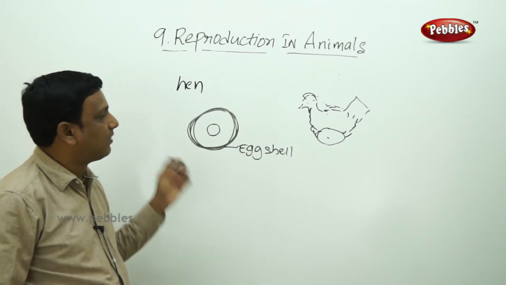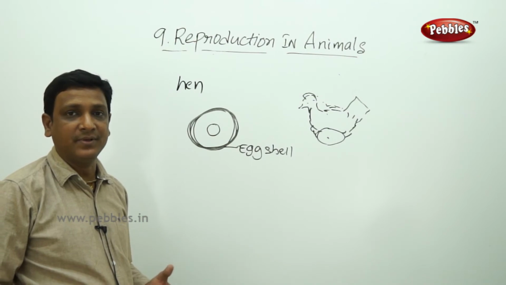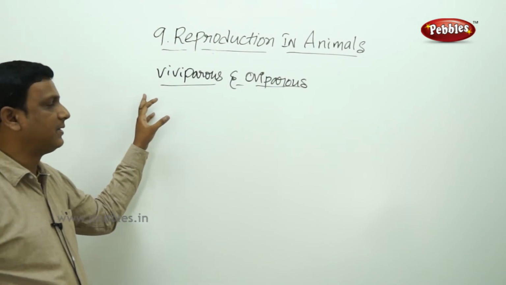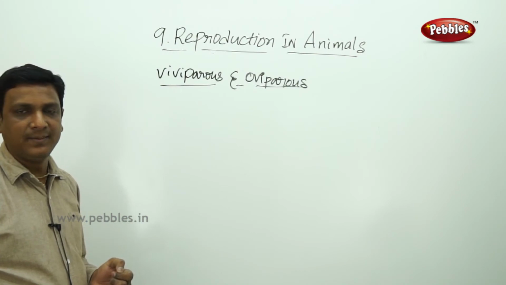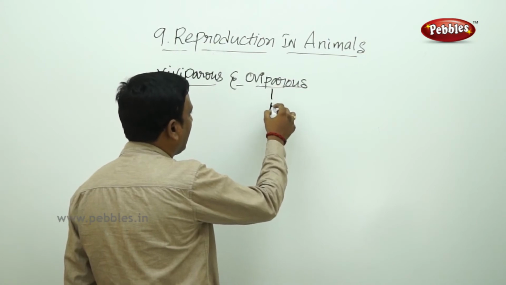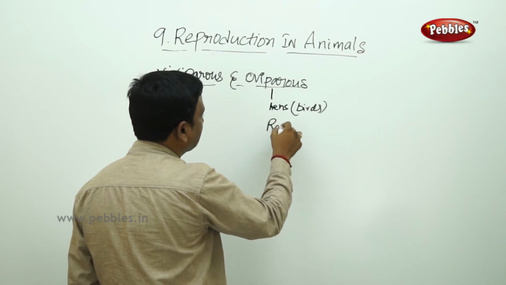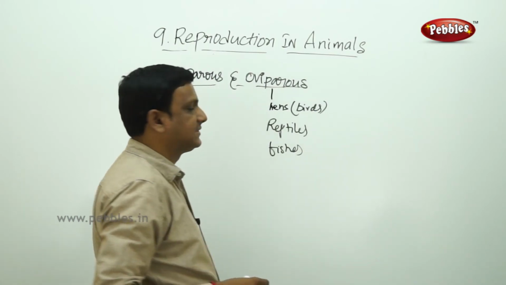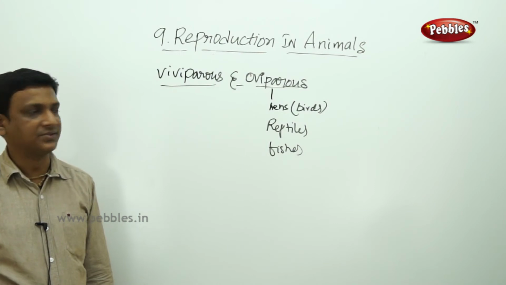The differences we found there between internal and external fertilization, and development of the embryo inside the body and outside the body. Now here we see one more classification of animals depending upon the mode of reproduction, how they give birth to the young ones. The animals that lay eggs are called oviparous. That means all the birds, reptiles, fishes. So these are all oviparous animals. That means they lay their eggs. They do not give birth to the young ones.